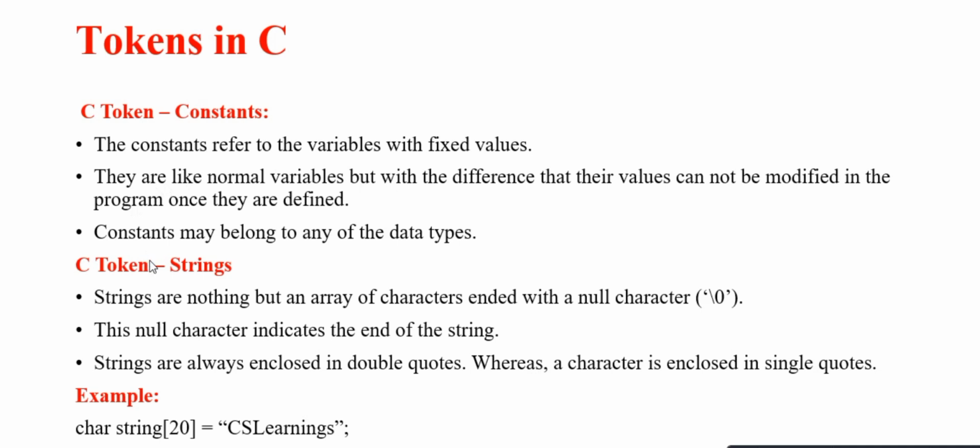Next, see token strings. Strings are nothing but an array of characters ended with a null character. This null character indicates the end of the string. Strings are always enclosed in double quotes, whereas a character is enclosed in a single quote. Here is an example. This is the example for declaring the string.